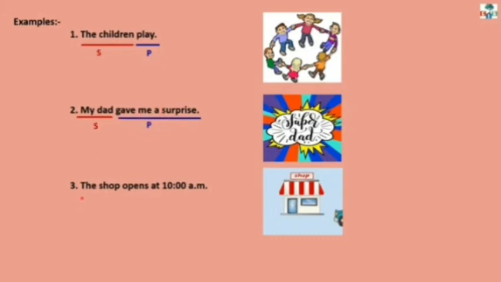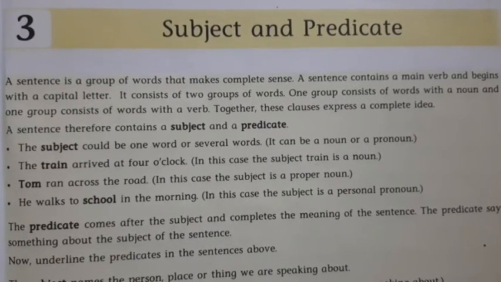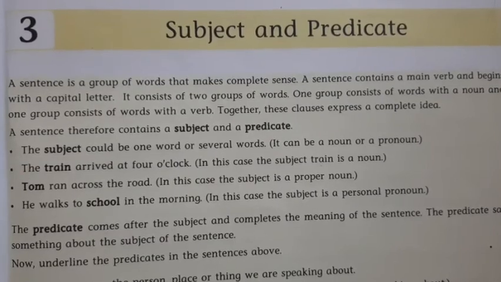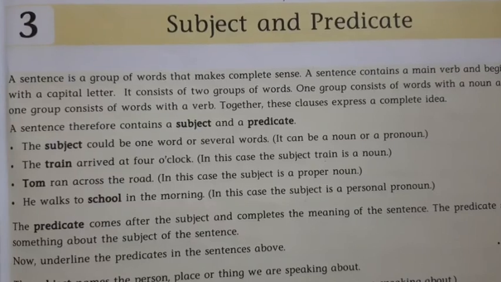Example number 3. The shop opens at 10 a.m. Children, in this sentence, about what we are talking? About the shop. So the shop will be the subject and the remaining part of the sentence, opens at 10 a.m. That will be the predicate. Now I hope after watching the video, you must understand the topic, subject and predicate.